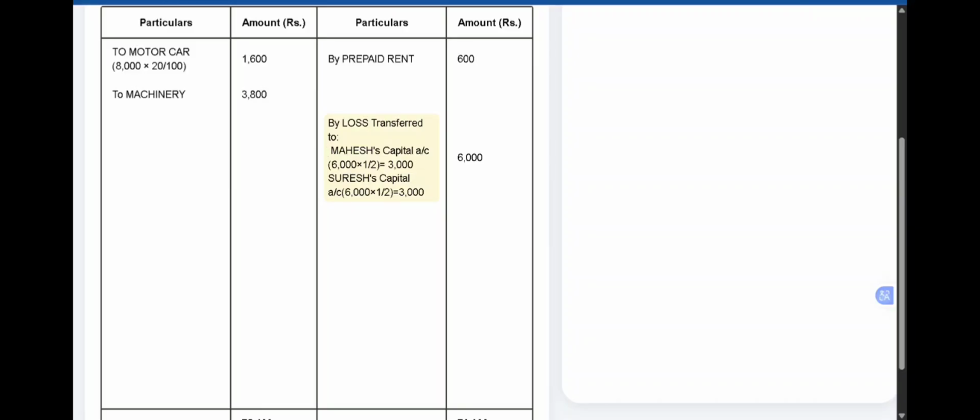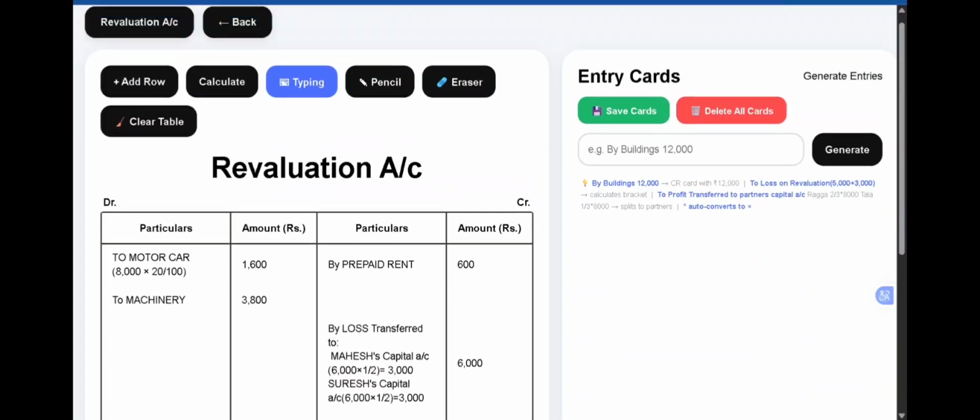So Mahesh capital, he will get rupees 6,000 into 1 by 2, 3,000 as a share, and Suresh's capital account, he will get 6,000 into 1 by 2, 3,000 from the total loss. So both have to share the loss equally in their old profit sharing ratio. So this is the revaluation account.